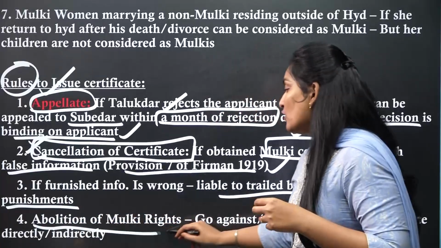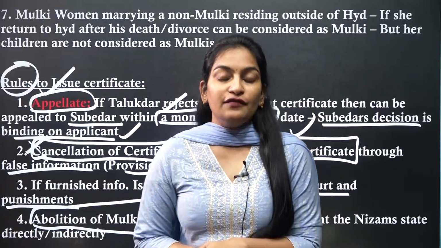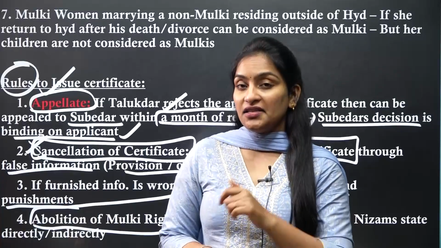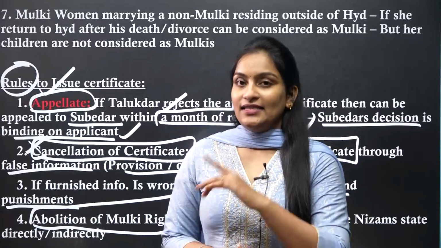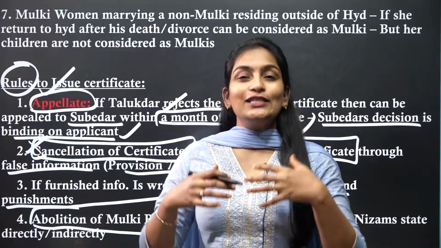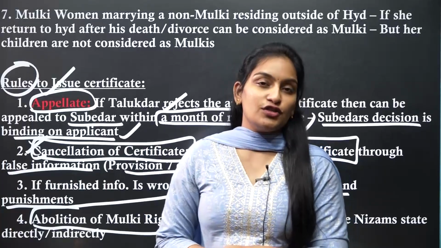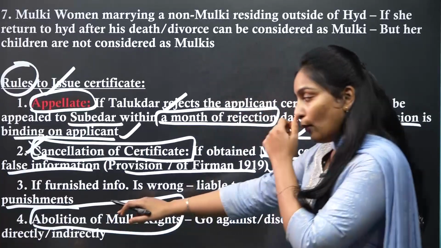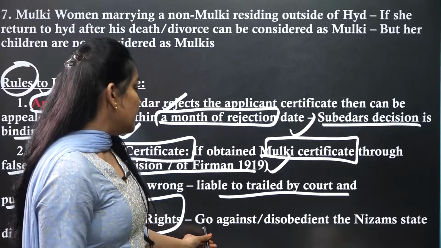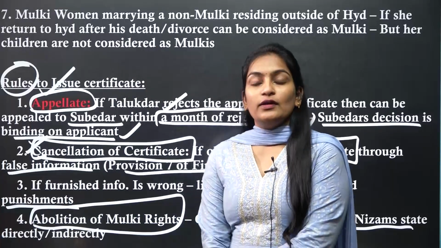Next is abolition of Mulki rights. When your rights will be abolished: if the Mulki persons, or the person who is having the Mulki certificate, go against the Nizam decision or fight against the Nizams or talk something against the Nizams or are very disobedient to the Nizam's rule, then the Mulki certificate will be abolished for a particular person. Yes, so abolition of Mulki rights. If a Mulki goes against or works disobedient to the Nizam state, then the certificate of that particular person will be abolished.